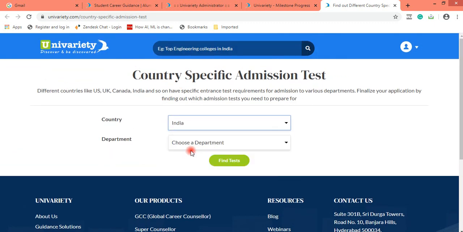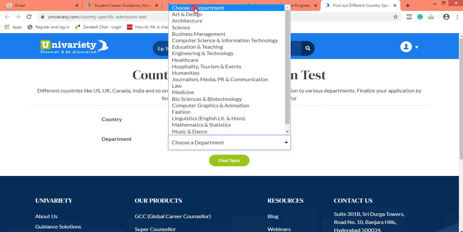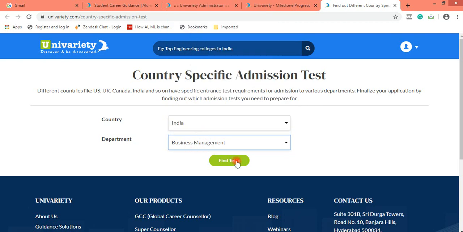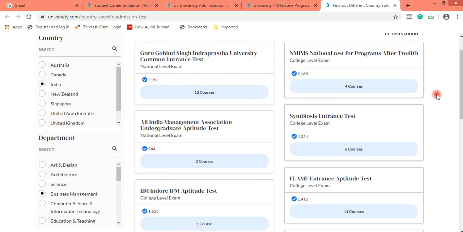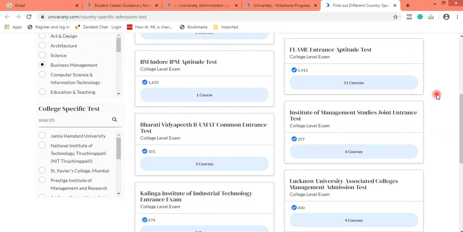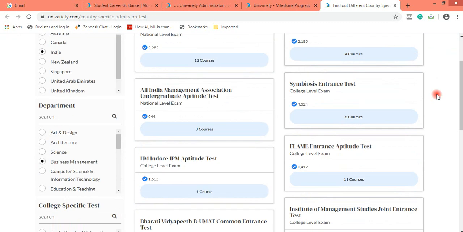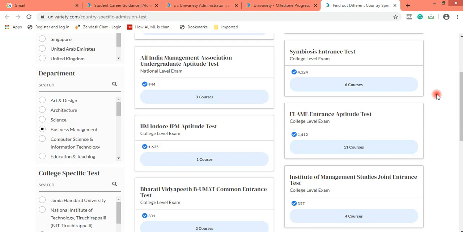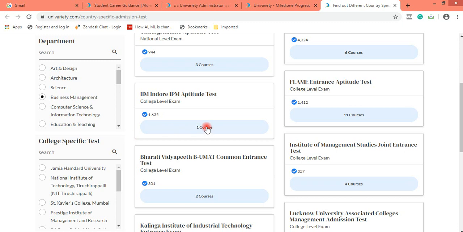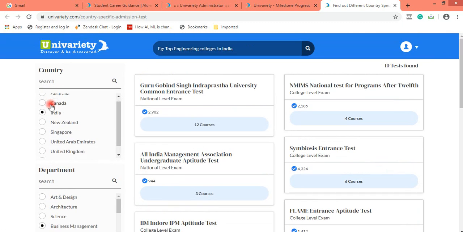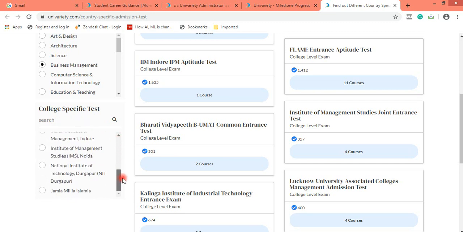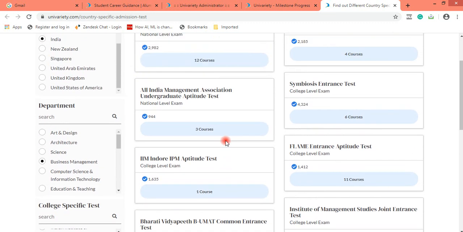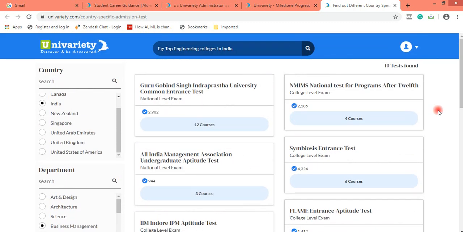Country is India, and the student wanted to know about business management, so I select country and department, and I click on find tests. So you can see there are certain tests which have got populated. And there is a filtration tab also here, where you could get certain college specific tests as well. So let me see the name of the tests here.